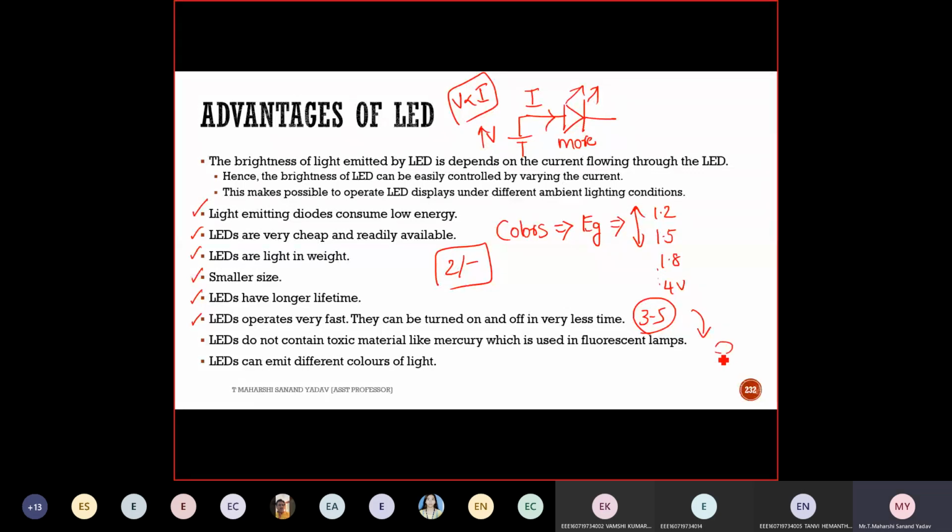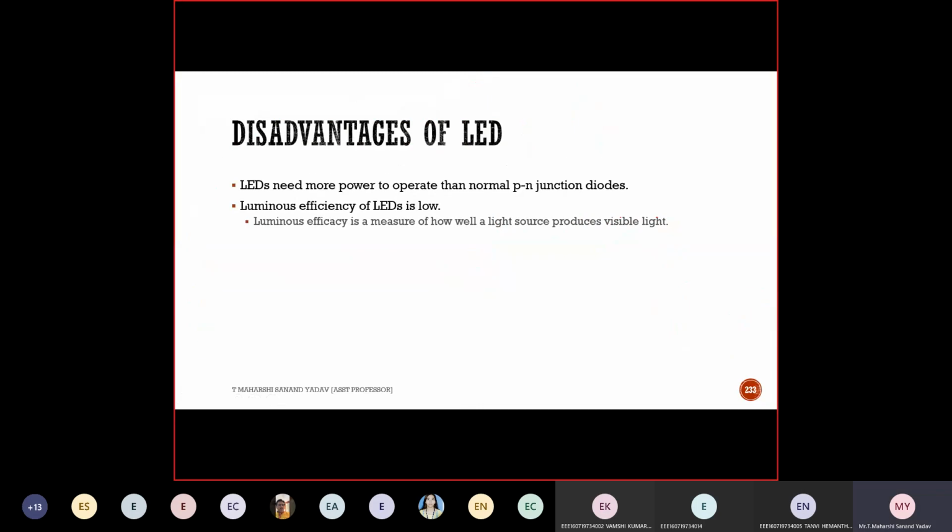Just simply expose that layer to the dome, and once photons hit the dome, I'll get light. And LEDs can emit different colors of light. So this simply depends upon the EG value. Then what is the disadvantage that you have seen?